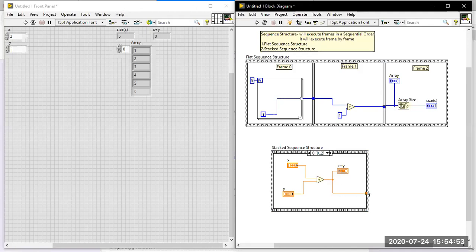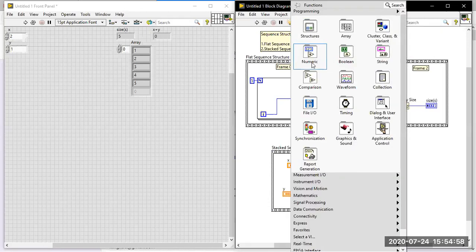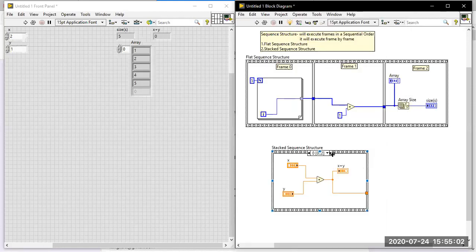If you are going for the tunnel, the tunnel will be useful. For some other function, you can perform it outside the structure. But you cannot pass the value from frame 0 to frame 1. You cannot pass it.